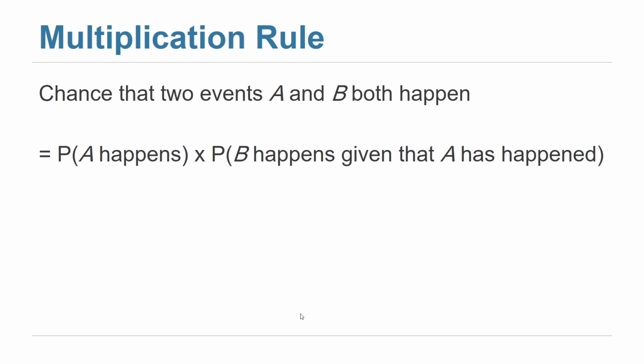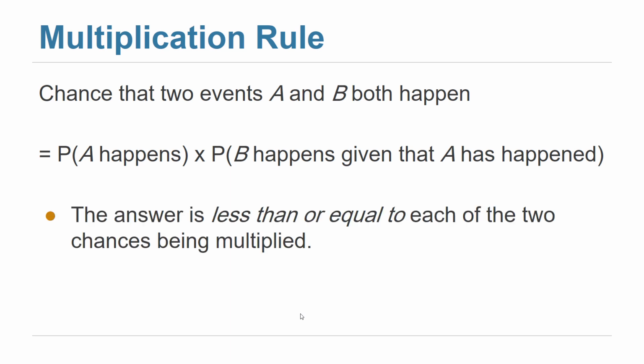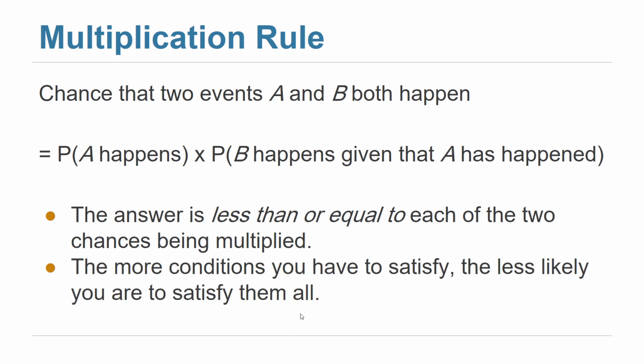Smaller, right? Generally, unless they are 1, it is less than or at worst equal to each of the two chances being multiplied. Remember, a fraction is less than or equal to 1, right?